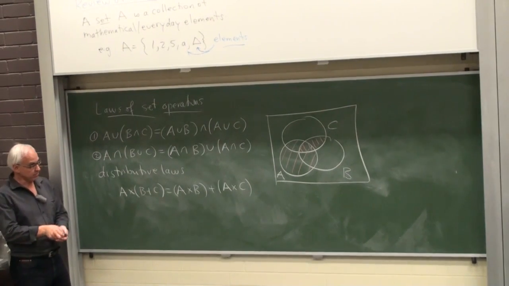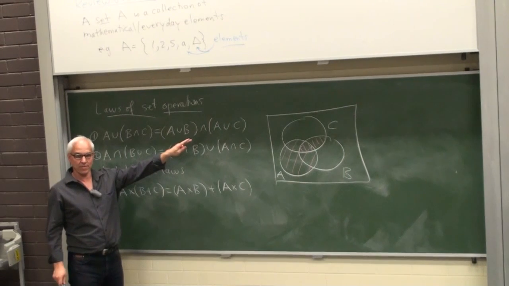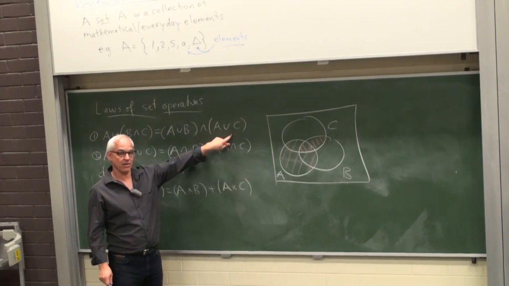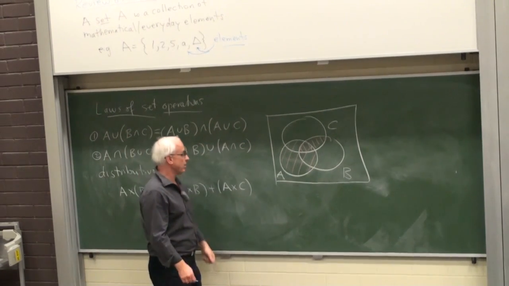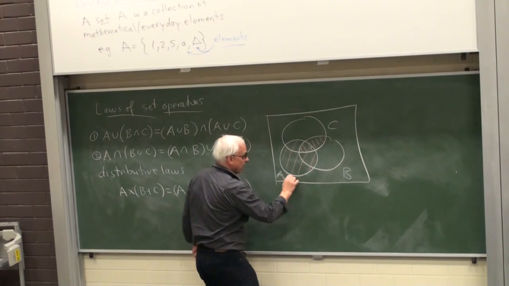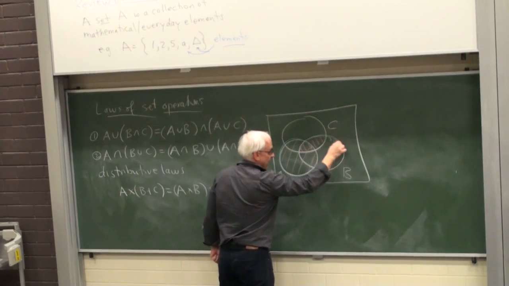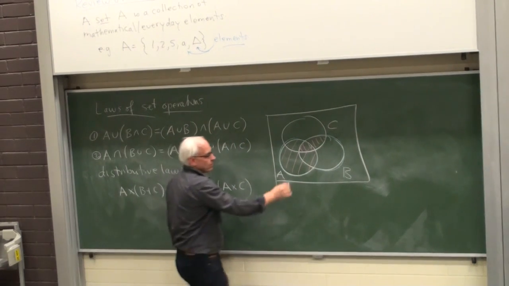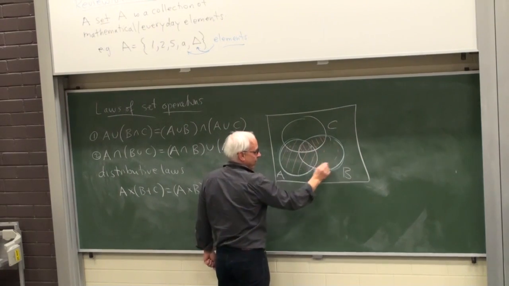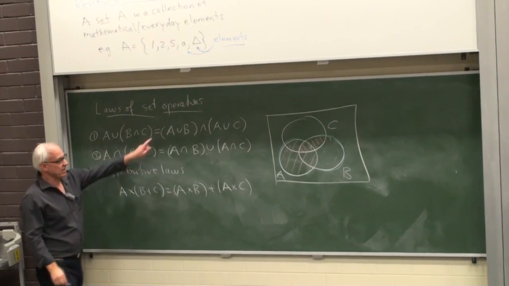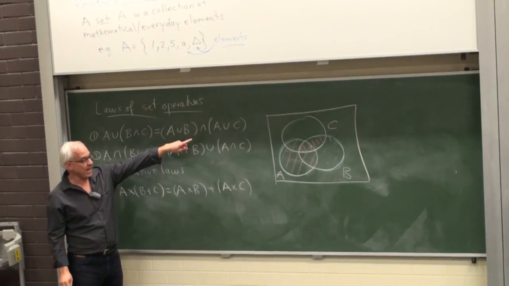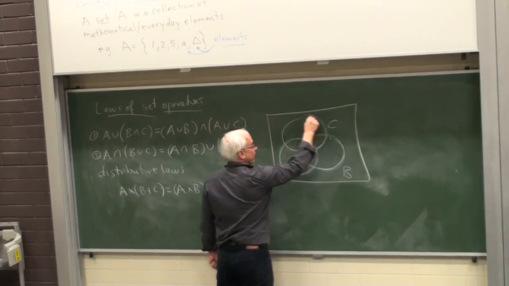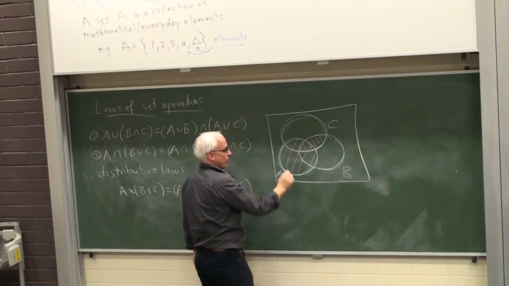All right, and now in blue, I'm going to compute the right-hand side of 1, which is the intersection of A union B with A union C. So where's A union B? Well, it's everything that's in A and in B. So everything in there. Okay, and then we have to take the intersection with the union of A and C. Where's A union C? Well, it's this thing here.